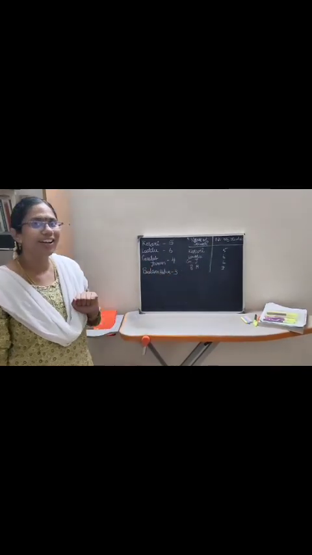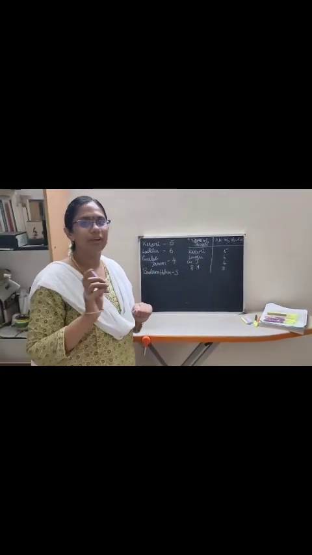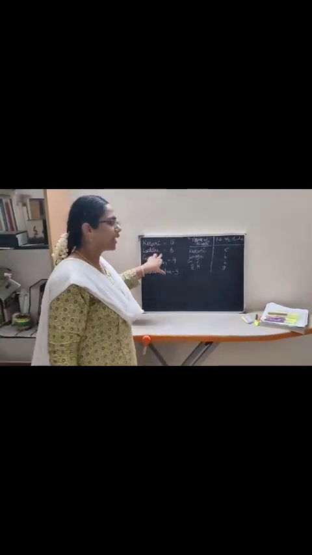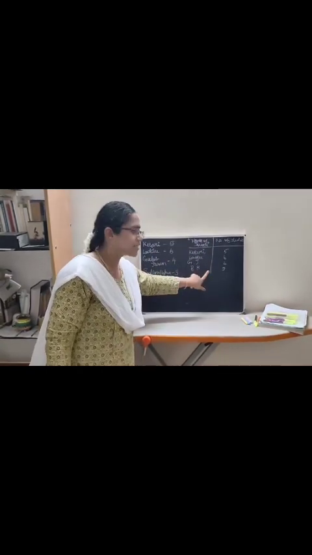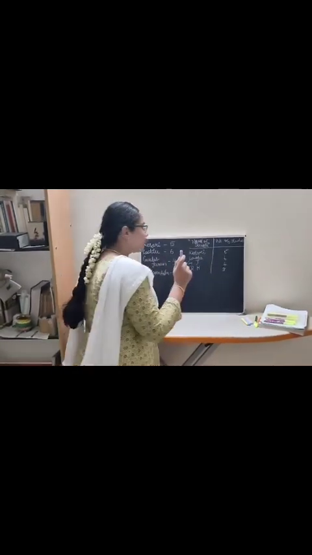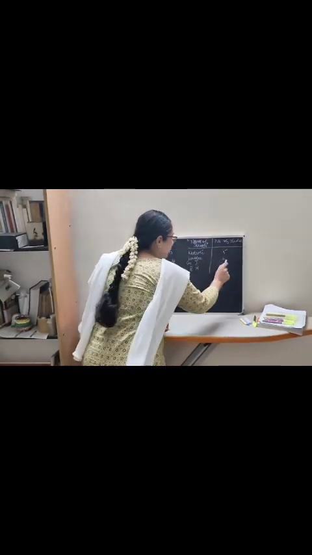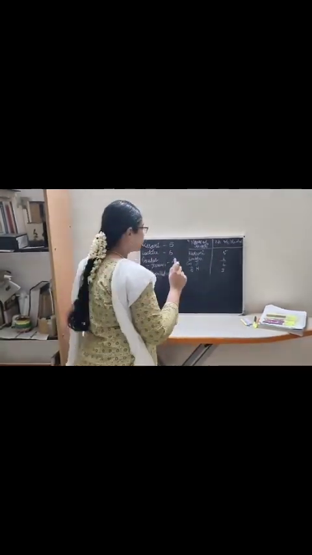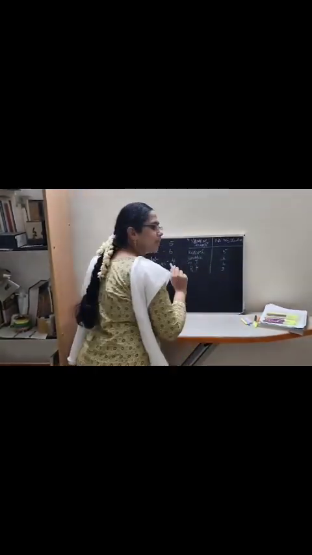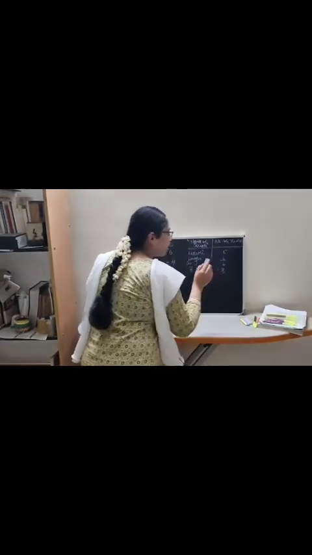Okay, what is this called? You already have studied in the previous classes. This is called data, and I have organized the data. How many of you like laddu? 6 people like laddu. How many of you like badam halwa? 3 people like badam halwa.